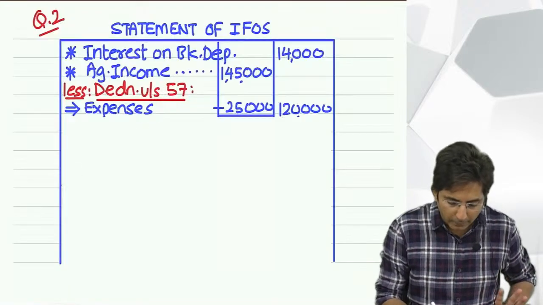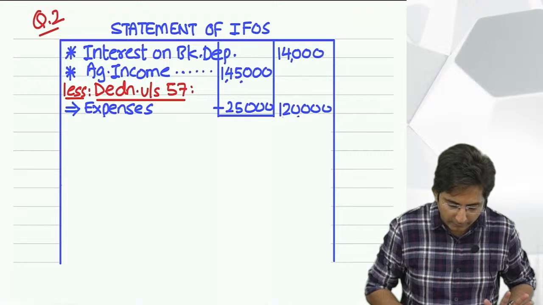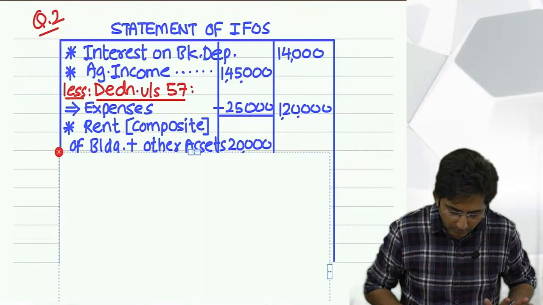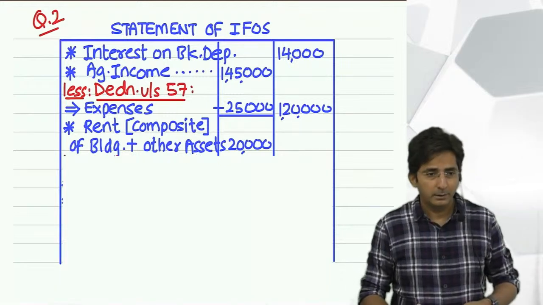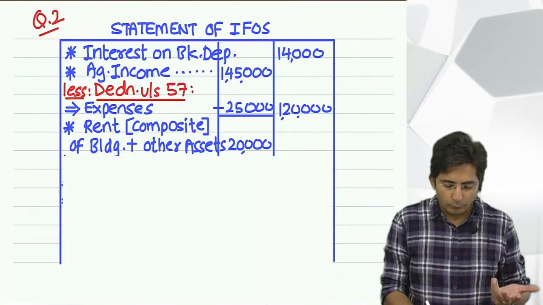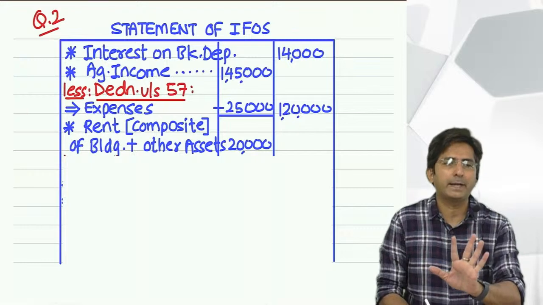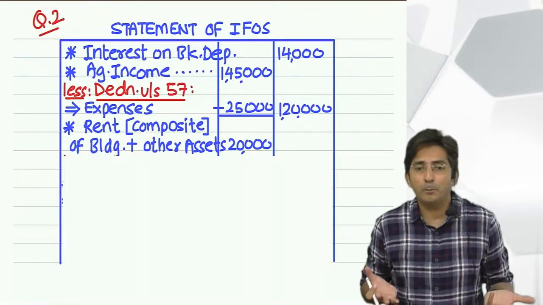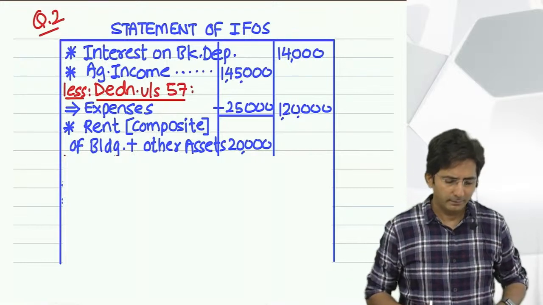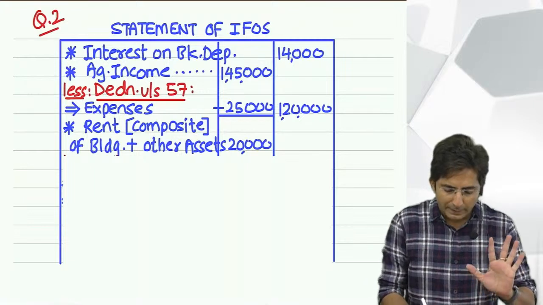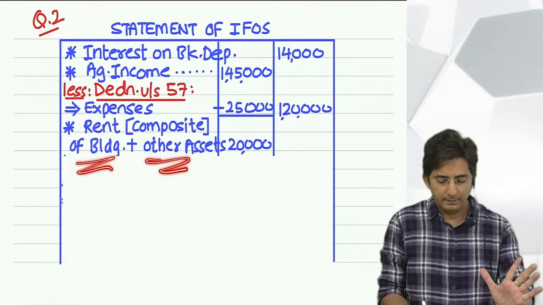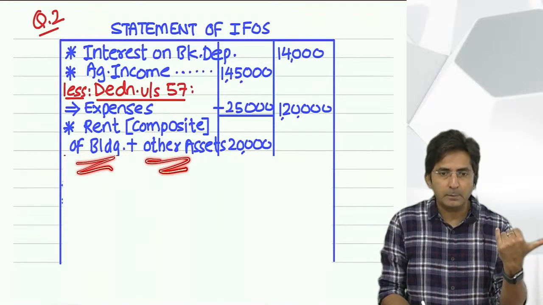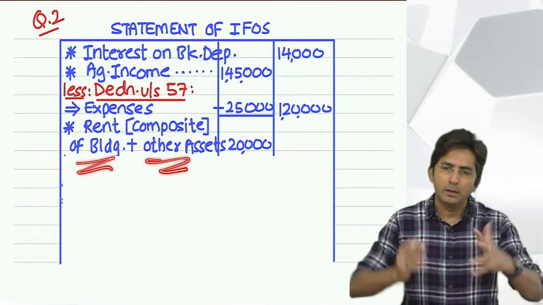But see, better to write like this. Look, see how I have written. It's better you write the word composite. See, even if you miss the word composite, it's okay. But since you know it's a composite rent, it's better you write. See, actually you can write like this. Composite rent of building plus other asset. I have written the word composite in the bracket, but you can start like this only.